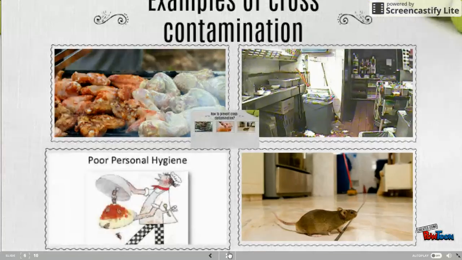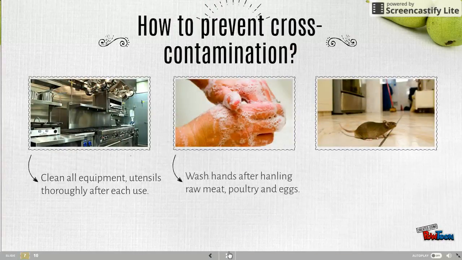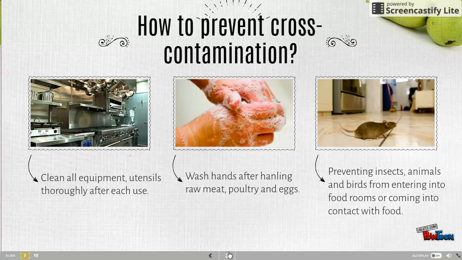So, what are the preventions that can be done? Clean all equipment and utensils thoroughly after use. Wash hands after handling raw meat and poultry. Prevent insects, animals, and birds from entering food rooms or coming into contact with food.